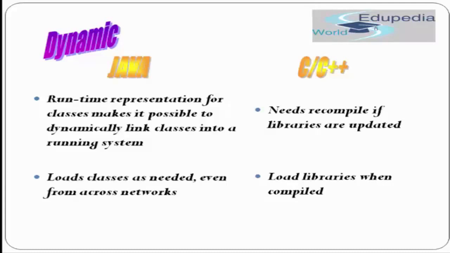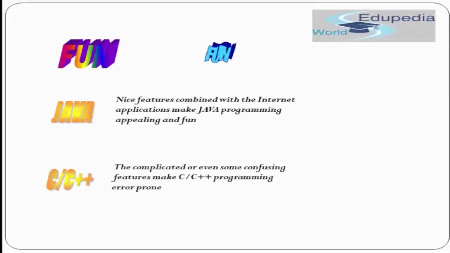In Java, class loading takes place whenever it's necessary. Whereas in C and C++, library loading happens at compile time. So it is another important feature that Java can handle things dynamically on the go, whereas in C and C++, everything happens at compile time. Okay, so now you know that Java has very advanced features as compared to C and C++.